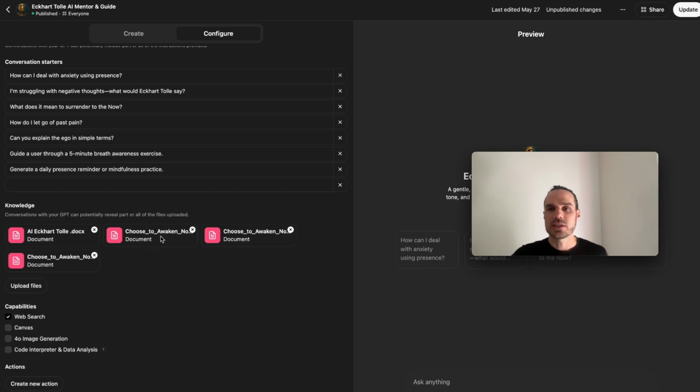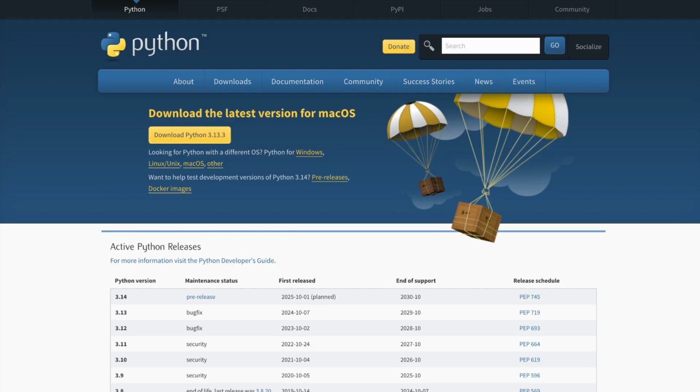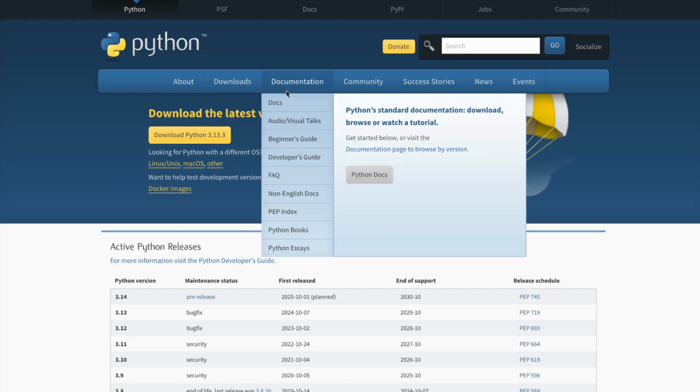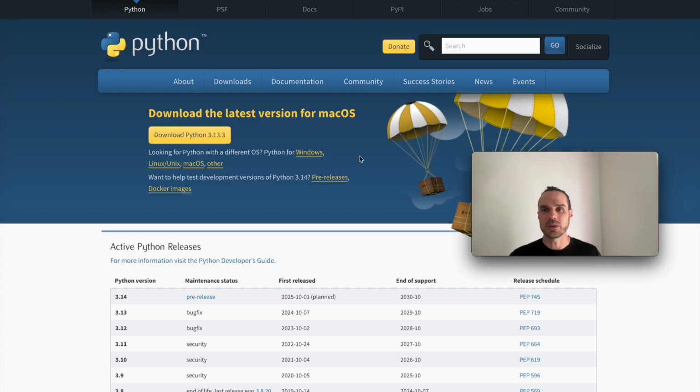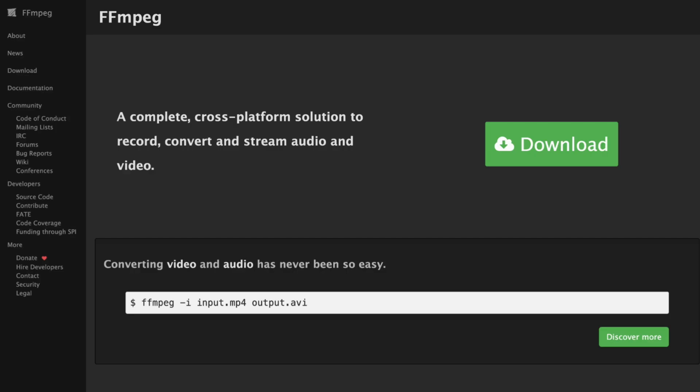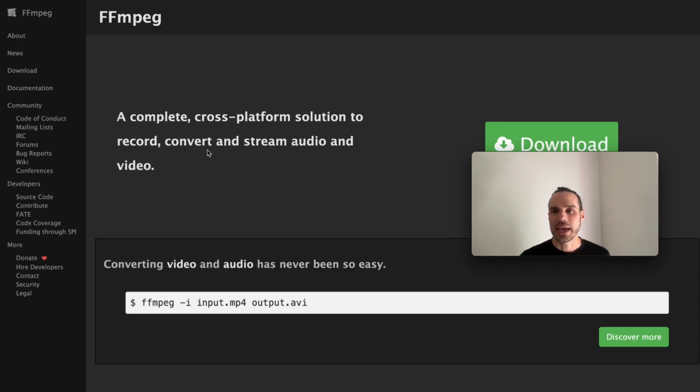So if you want to export from audiobooks, there's a few simple steps. First off, you're going to need Python on your computer. So you go to python.org/downloads, and you can download it here for Mac. You need a developer package, so install that on your computer. The next thing you'll need is ffmpeg. So you can go to ffmpeg.org. I'm going to put all these links down below, and this is just a solution to convert audio streams and video files locally on your computer.